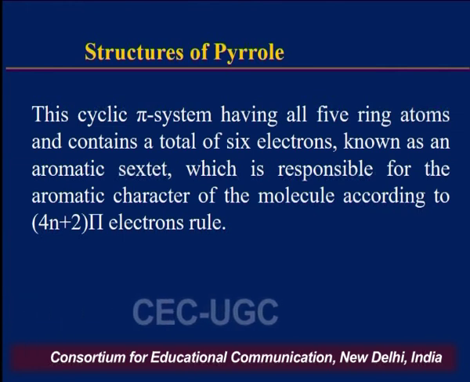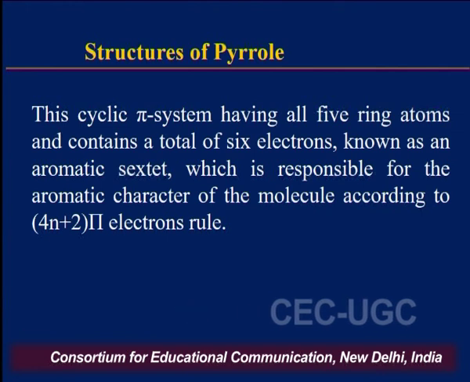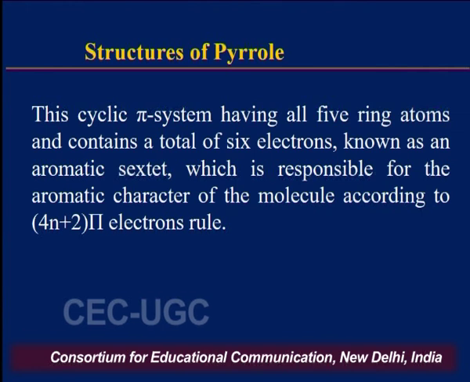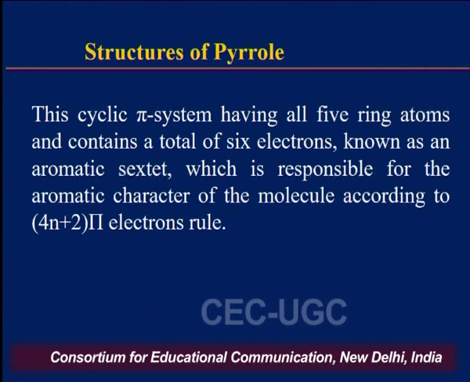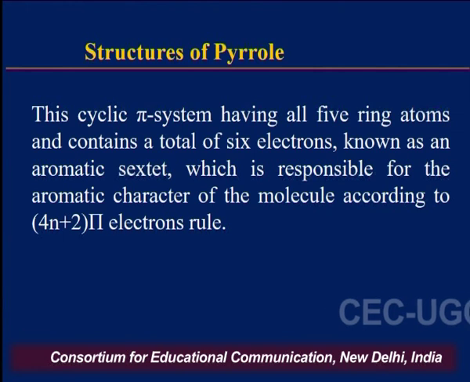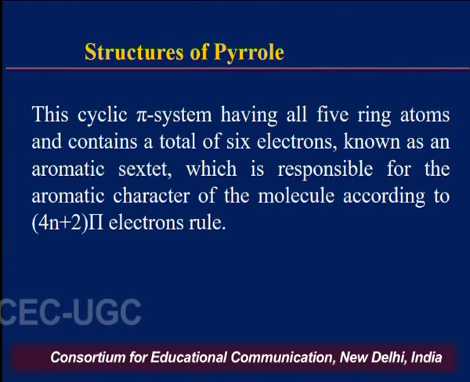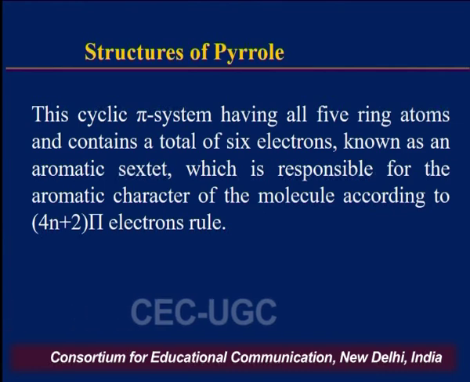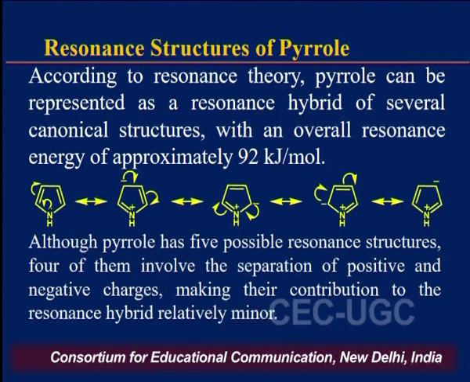In this way there are 6 electrons, known as the aromatic sextet, which is responsible for the aromatic character of the pyrrole molecule as per Huckel's rule, that is the 4n+2 pi electron rule. If any molecule is aromatic in nature, then the molecule will have resonating structures.